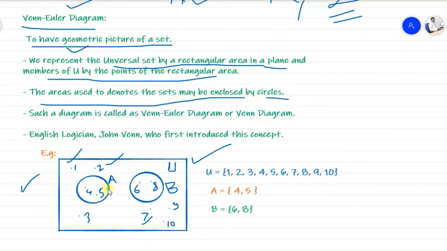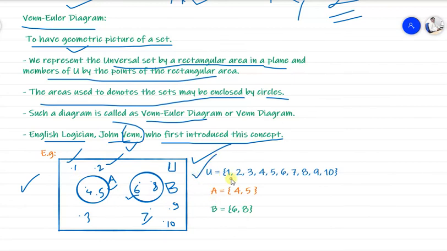So here we have subsets of the universal set. These subsets belong to the universal set, and they are denoted by circles. We can denote them by curves also; circles or curves, you can use any to denote the set. So here is set A, and here we have set B, denoted by circles. Such a diagram is called a Venn diagram, or Venn-Euler diagram. The English logician John Venn first introduced this concept, that's why the name Venn. So we are calling these diagrams Venn diagrams. Are you getting my point? So this is an example here.